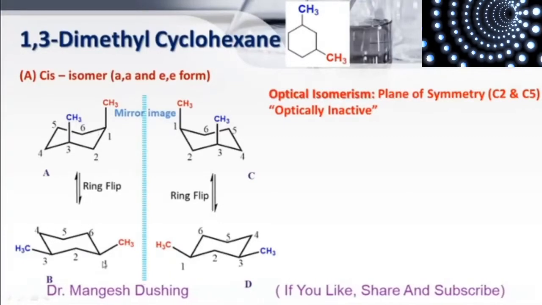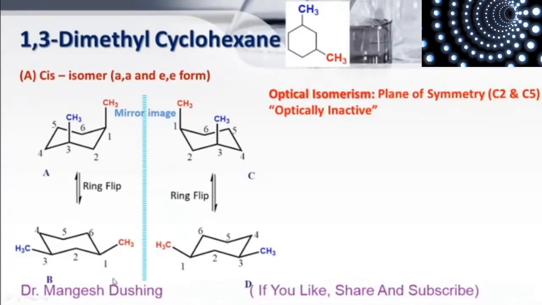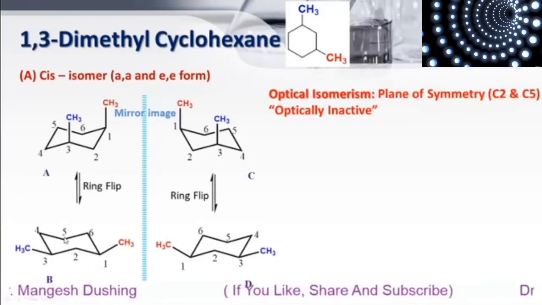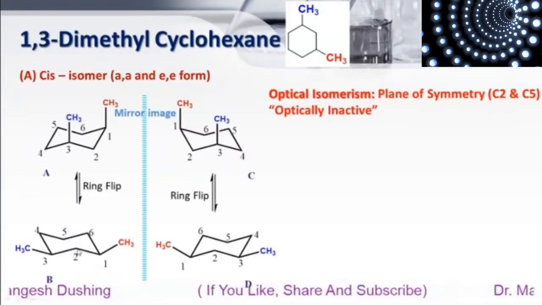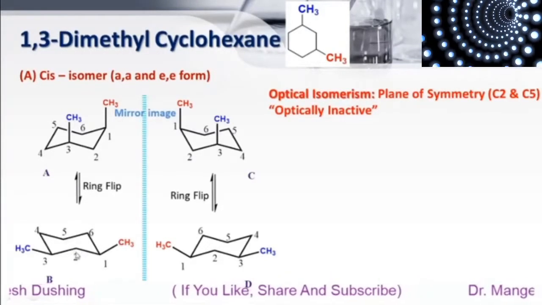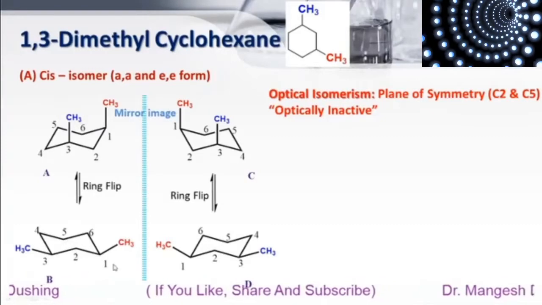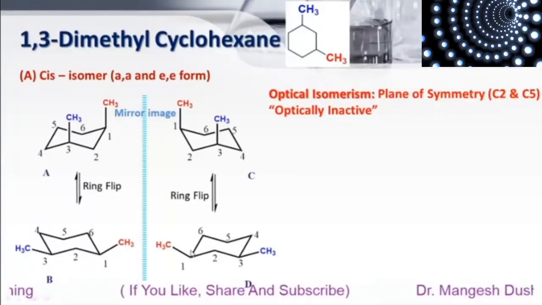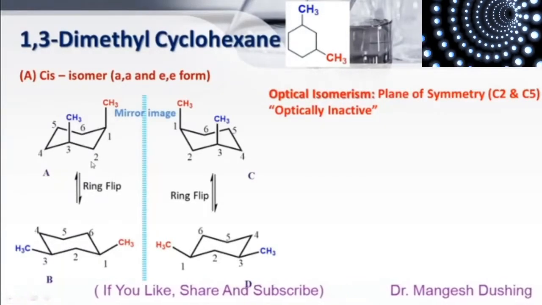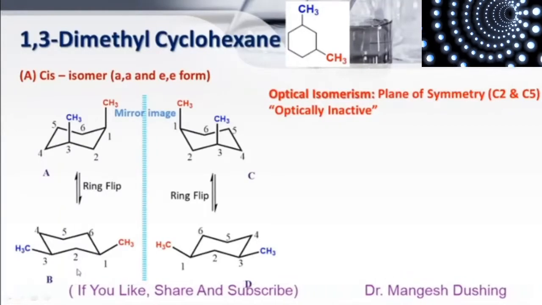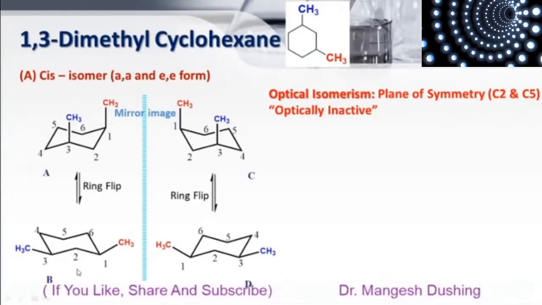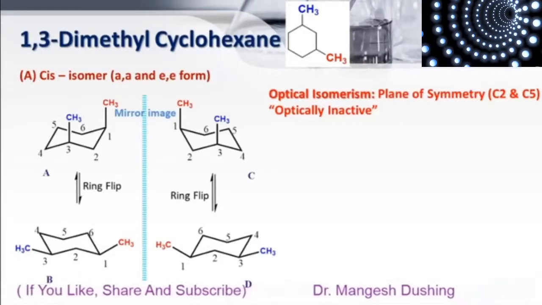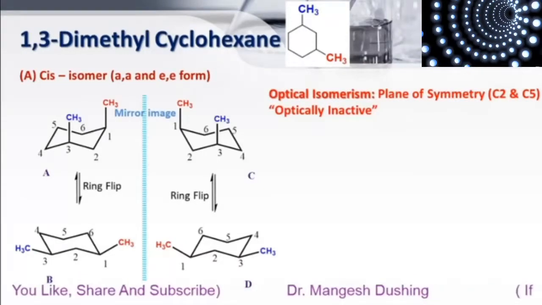Similar case for compound B and compound D also. There is a plane passing through carbon number 5 and carbon number 2. So this possesses the plane of symmetry that makes axial and equatorial cis isomer of 1,3-dimethyl cyclohexane optically inactive.